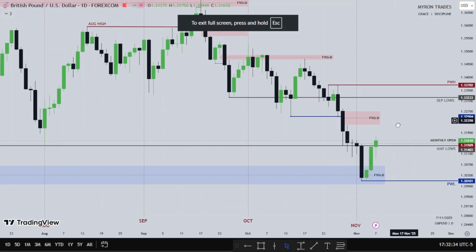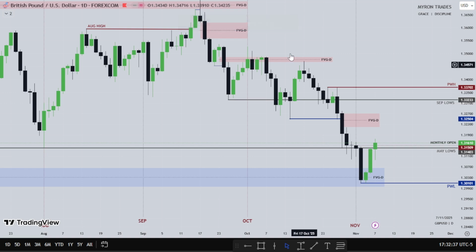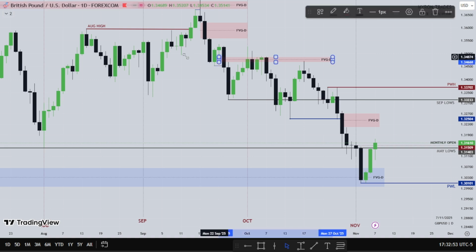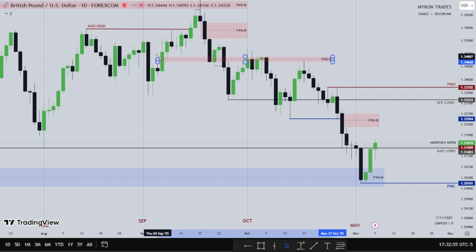Excuse me. So the pound has been bearish. Why? The dollar has been bullish. The pound has been bearish from the month of October, right? So we see lower prices on pound. Do I have to extend this fair value gap? I think so. Okay, that's better.